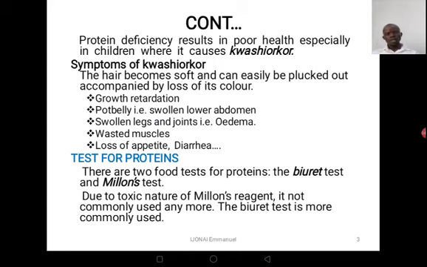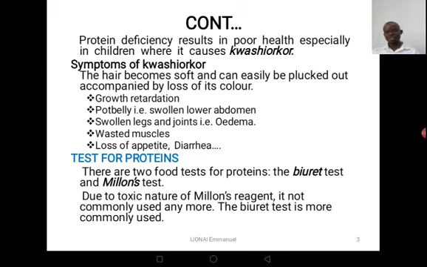Now, what happens when you are lacking enough proteins in your body? So protein deficiency results in poor health, especially in children, where it causes kwashiorkor. Now, what are the symptoms of kwashiorkor? A person who has kwashiorkor, most of these younger ones, you realize that the hair becomes so soft and it can easily be plucked out, and it is accompanied by the loss of its color.